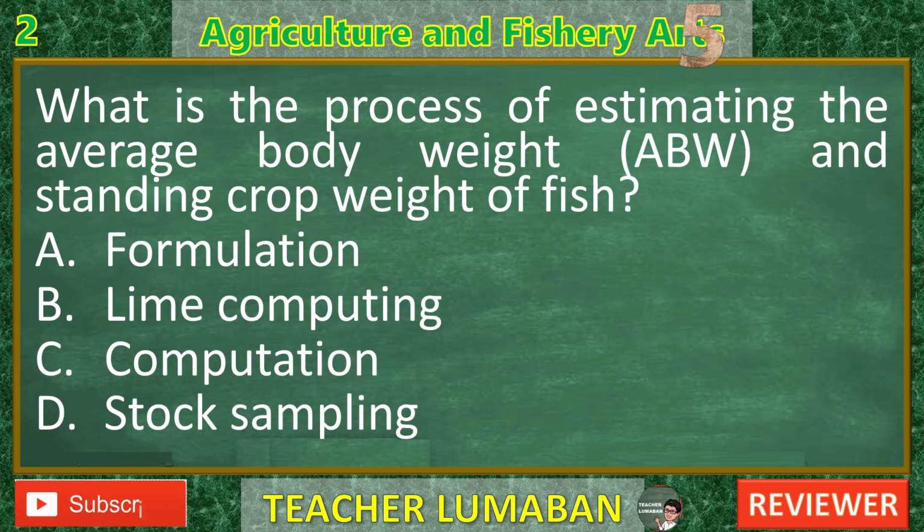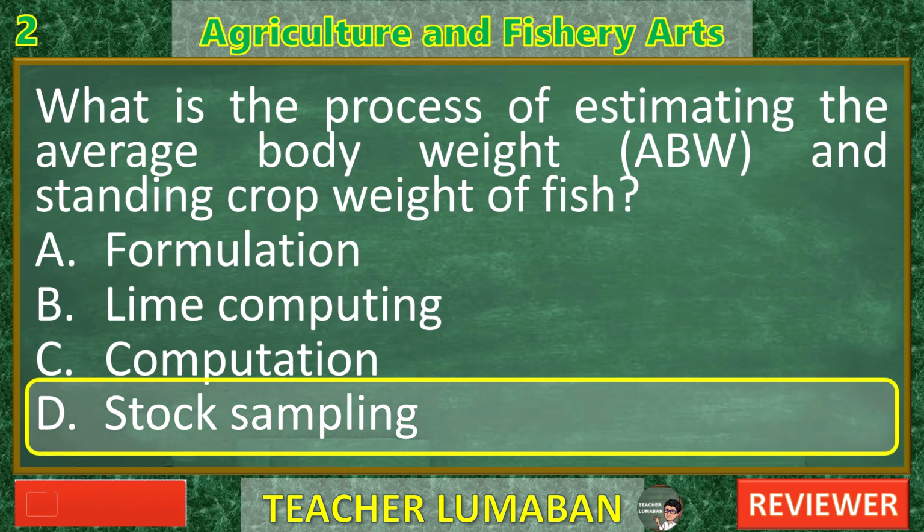5, 4, 3, 2, 1. The correct answer is D. Stock sampling. Explanation of each choice. A. Formulation. Incorrect. Formulation usually refers to the process of designing or mixing feeds, such as formulating fish diets or nutrient mixtures. It is not related to estimating body weight or biomass of fish.